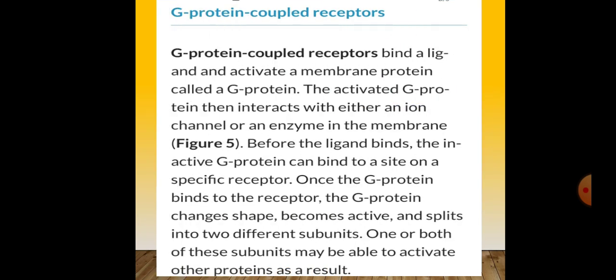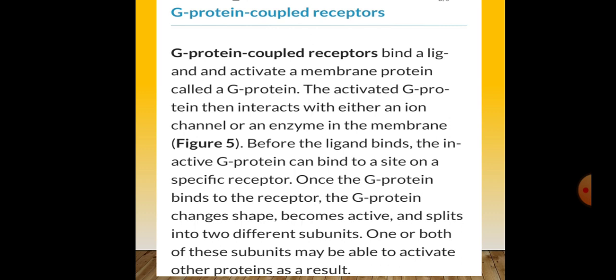Then second is the G protein coupled receptor. It binds a ligand and activates a membrane protein called a G protein. The activated G protein then interacts with either an ion channel or an enzyme in the membrane.